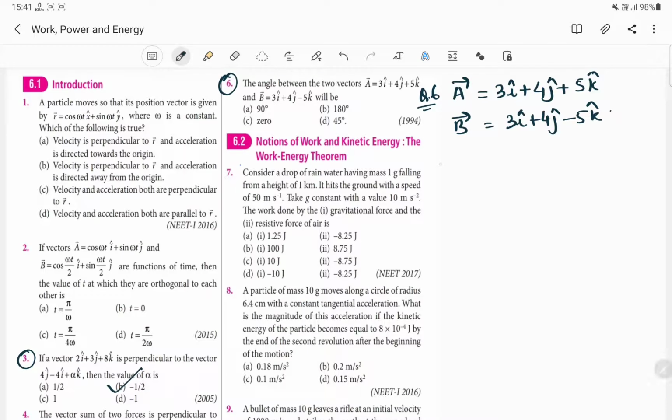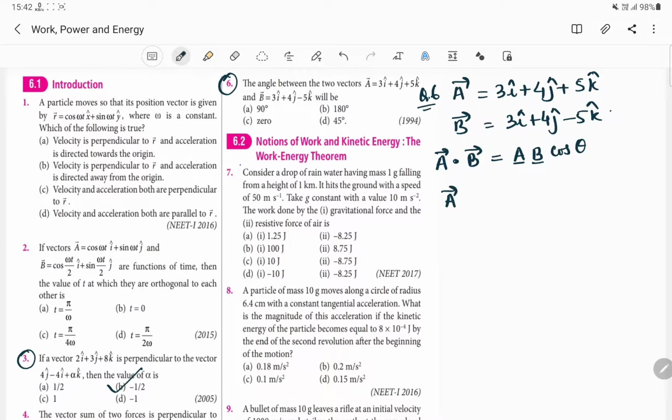Here, what is the formula for A dot B? A dot B is very simple. We have to find A B cos theta. Here A is nothing but the magnitude of vector A, and B is also the magnitude. And how will you find the magnitude of A and B? From their rectangular components. Here, i cap, j cap, k cap: if the vector is given in terms of i cap, j cap and k cap, we can say that it is in terms of rectangular components.